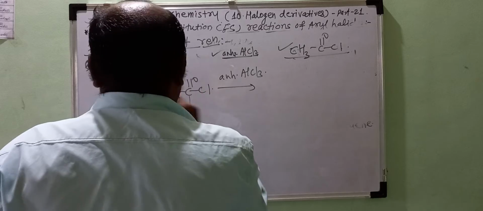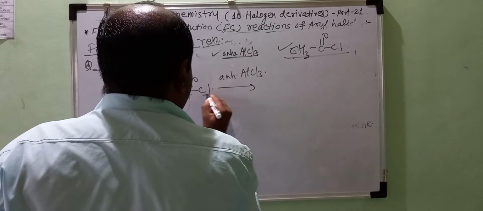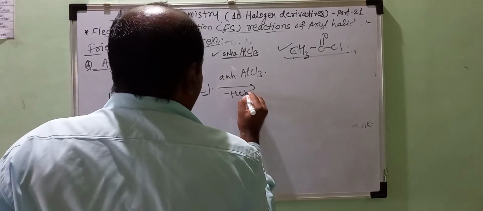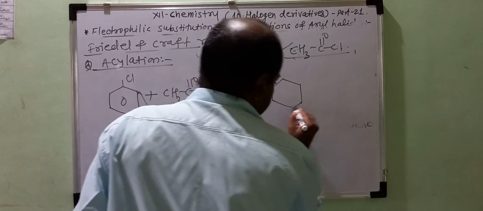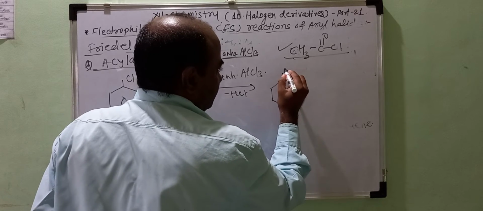The H atoms at the ortho and para positions are replaced in the form of the side product HCl, and you get again a mixture of two products.